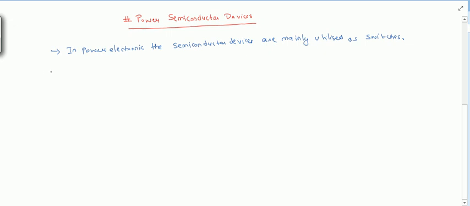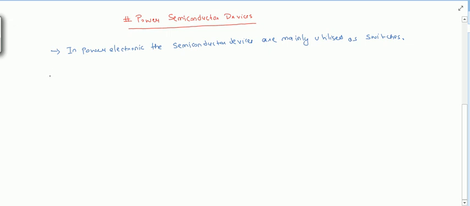For switches, we will see how much power they can handle and what their speed of switching is. Speed of switching means how fast they turn on or turn off.